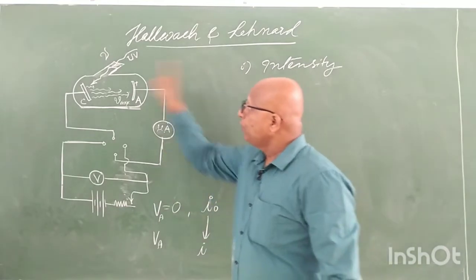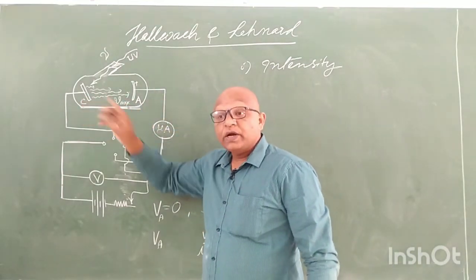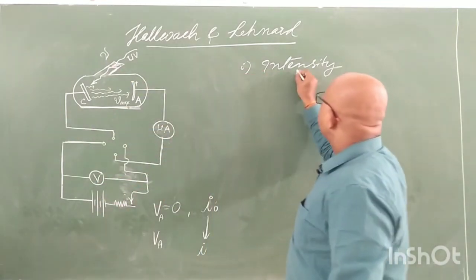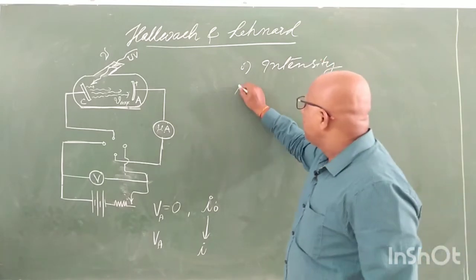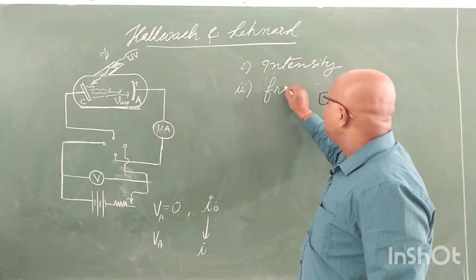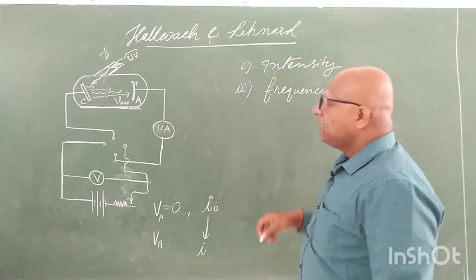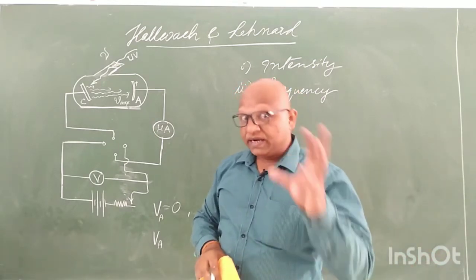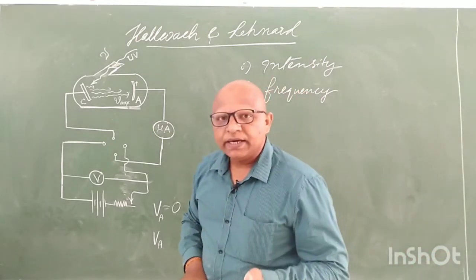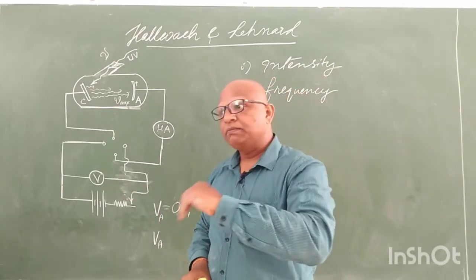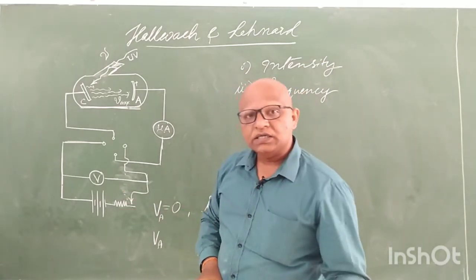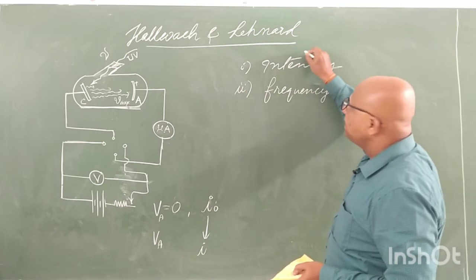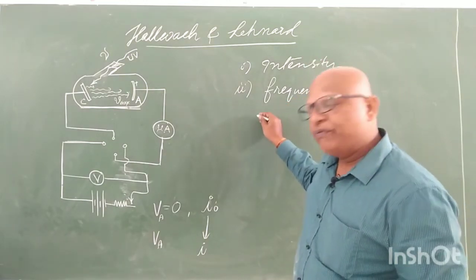They thought that by increasing intensity you can give more and more energy to the metallic plate. How do you give more energy to the metallic plate? By giving brighter light. That was their idea, so they first tried with intensity. Next, they tried with frequency. They changed the frequency. First they used, say, 800 gigahertz bright light and dim light. Later they tried 900 gigahertz bright light and dim light. Later they tried 1000 gigahertz bright and dim light. They changed the intensity of light, and later they changed the frequency of light also.